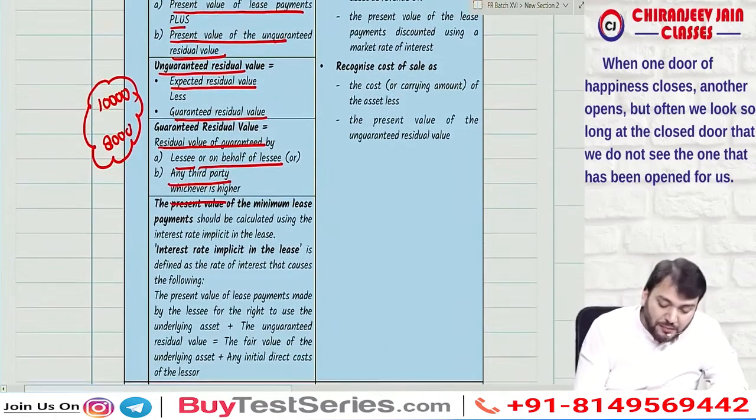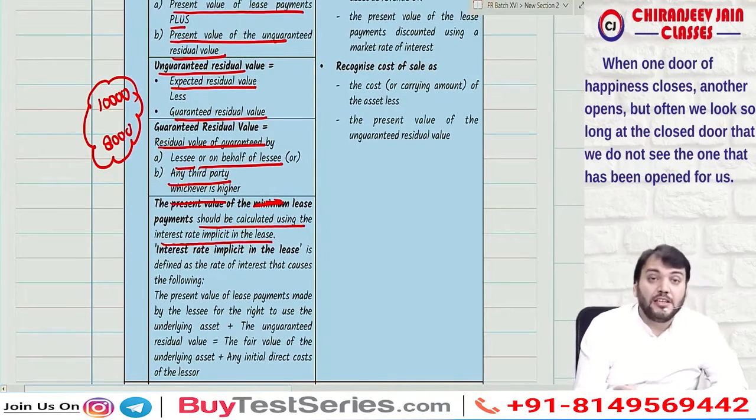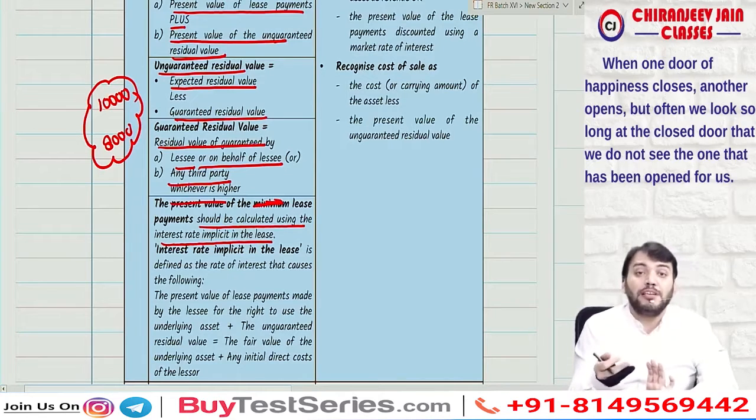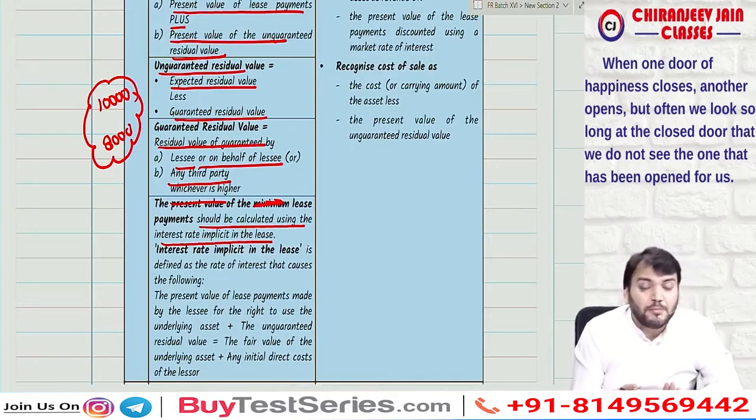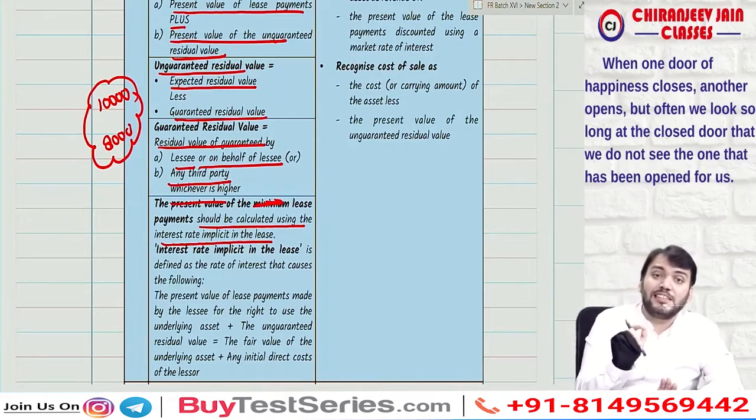Now the present value of lease payment should be calculated by using interest rate implicit in the lease. Understood? Now what is the meaning of interest rate implicit in lease? Means here we will not use incremental borrowing rate. Only we need to find out interest rate implicit in the lease. So how to determine interest rate implicit in lease?